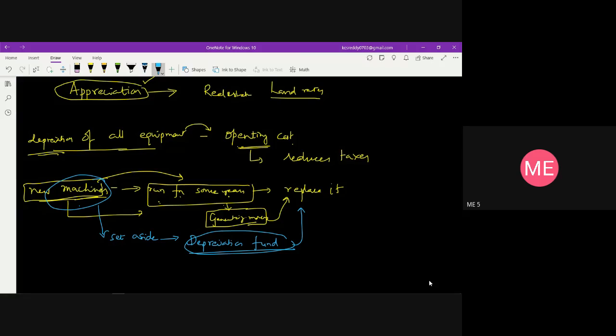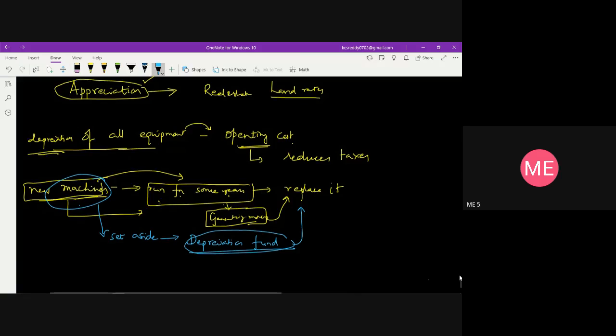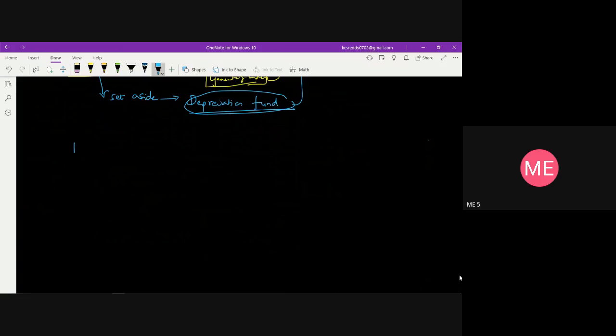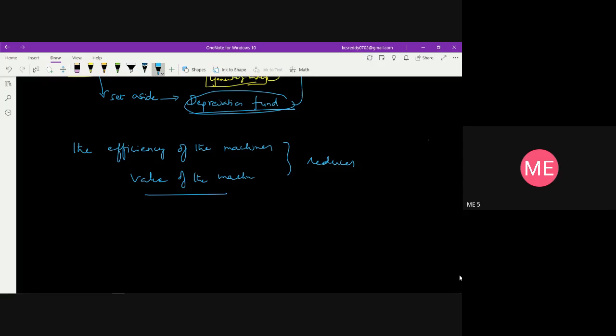So now, one more thing we can say. Whenever a machine or equipment performs useful work, the efficiency of the machine, as well as the value of the machine, both reduce as the time passes, as the time increases.